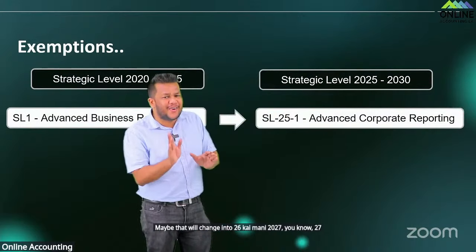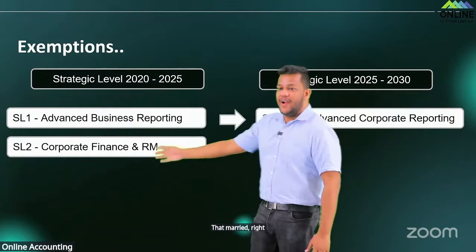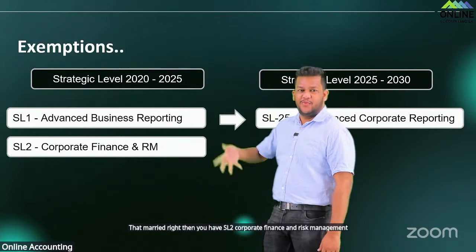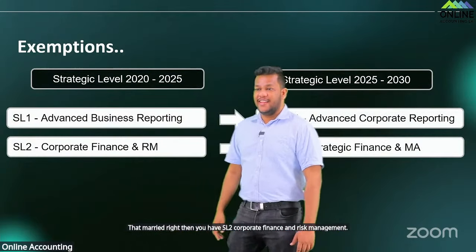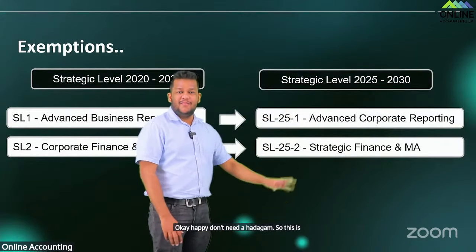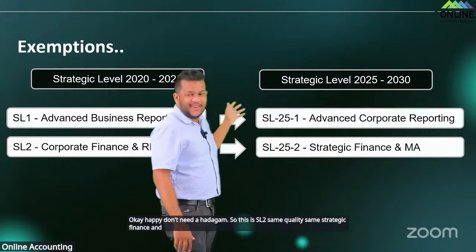Right? Then you have SL2 corporate finance and risk management. අපි ඒ නමින්ම SL1, SL2 කියමු ළමයි, මේ 25 එහෙම කියන්න ඕනේ නැහැ නේ අපි. Okay? අපි අපිට ඕන විදිහට හදාගමු. හරිද? So this is SL2, same code, strategic finance and management accounting.